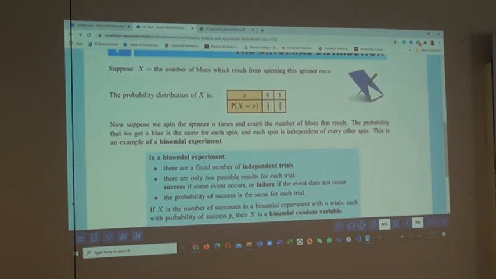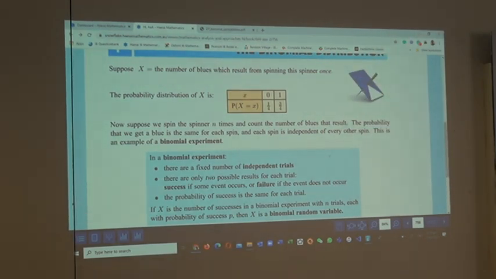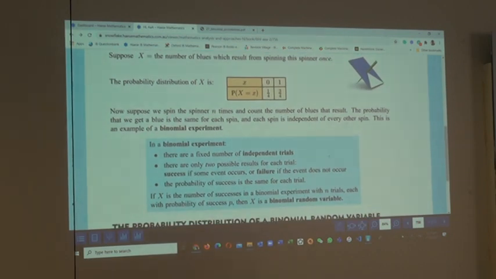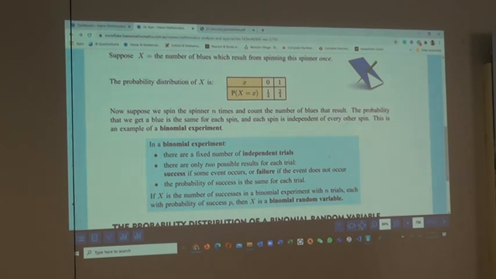How do you know the question is a binomial probability distribution question? Once you notice the following. Number one, there is a fixed number of trials that you are looking at. So you are not talking about infinity. So, oh, this thing is done maybe 3 times, 5 times.